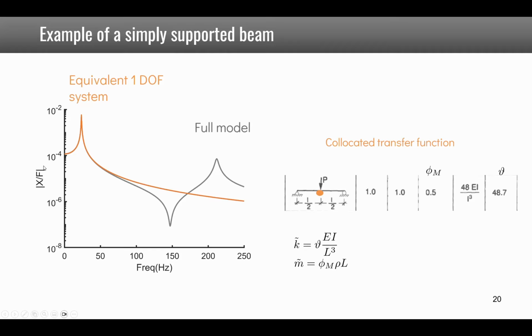If you use these factors in the equations and represent the transfer function, you see that for a full model of a beam you would have several modes, so you will get the gray curve, whereas for the reduced equivalent 1-DOF system you have the orange curve, which fits perfectly the gray curve around the first mode.